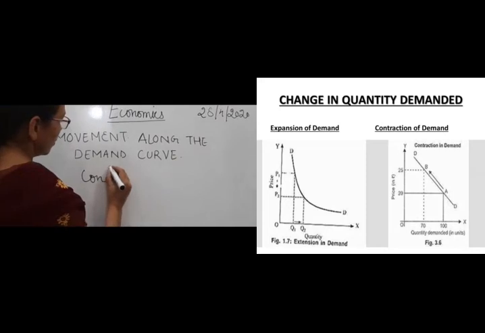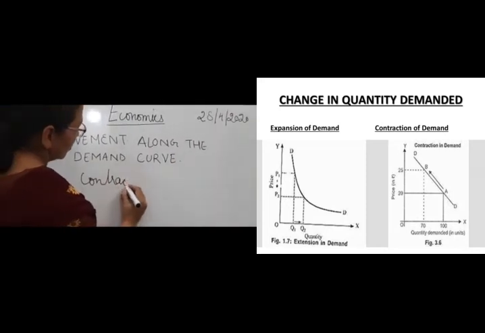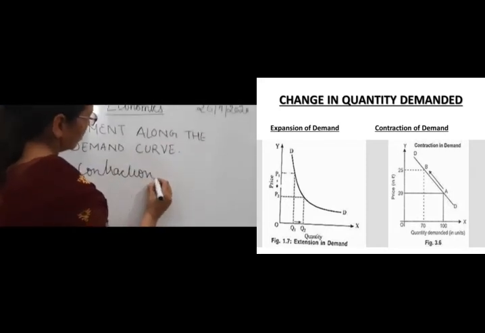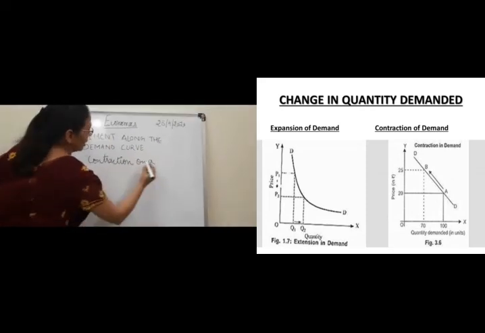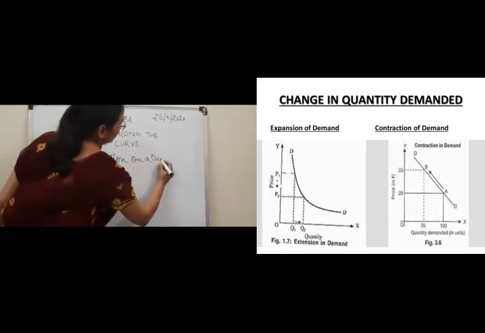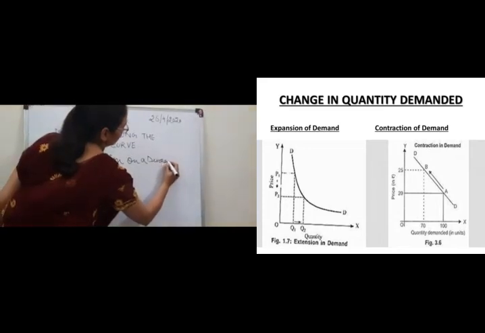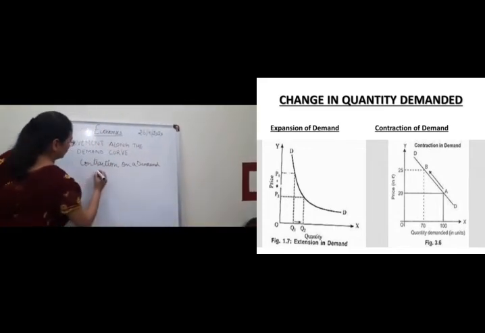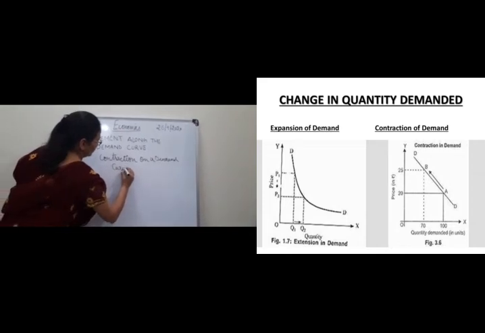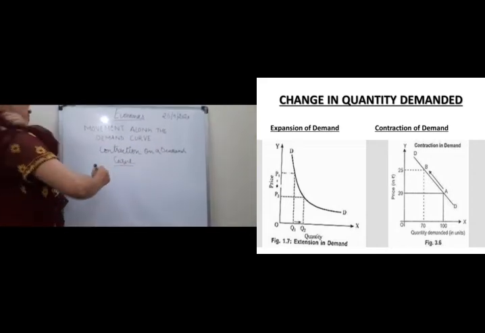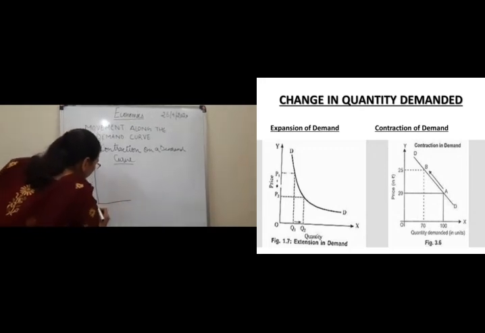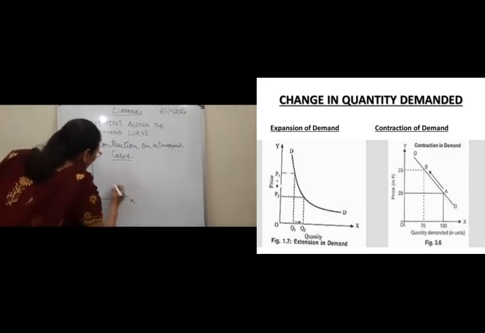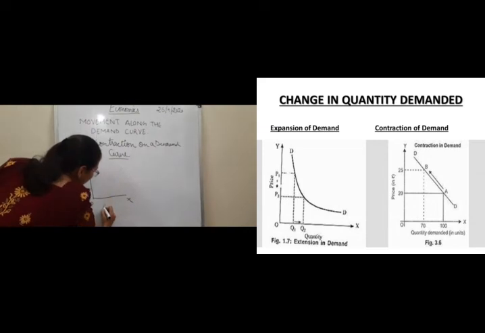Next is contraction on a demand curve. How does it happen? Again, this is the x-axis.